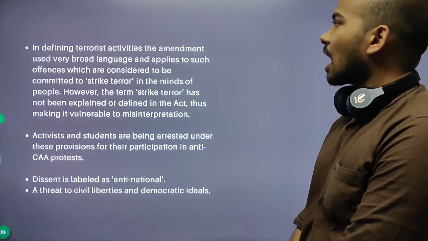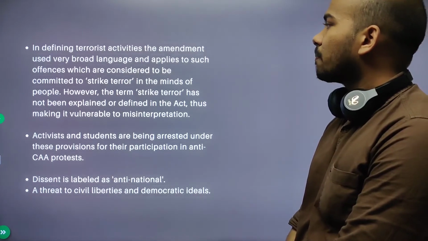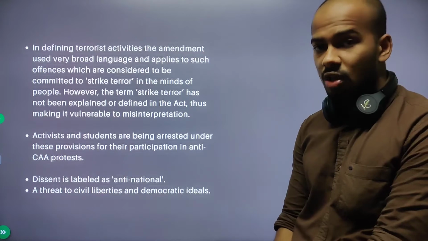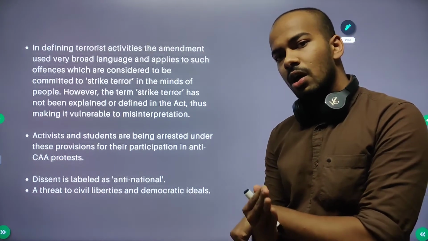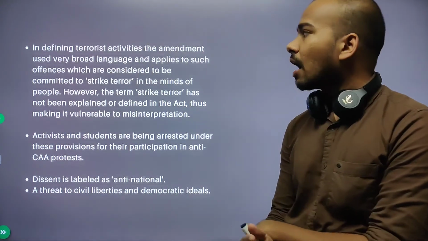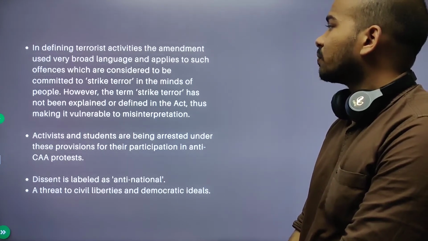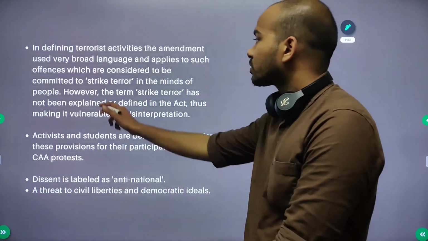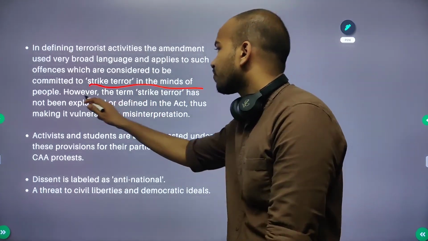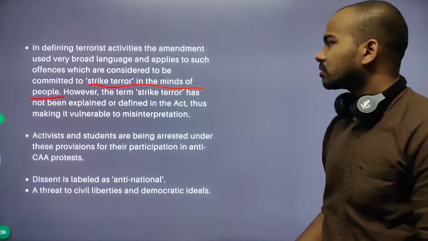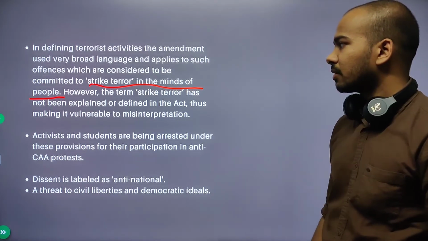In defining terrorist activities, the amendment, that is the 2019 amendment made to the UAPA Act, used very broad language and applies to offences considered to be committed to strike terror in the minds of people. So what does strike terror in the minds of people mean?